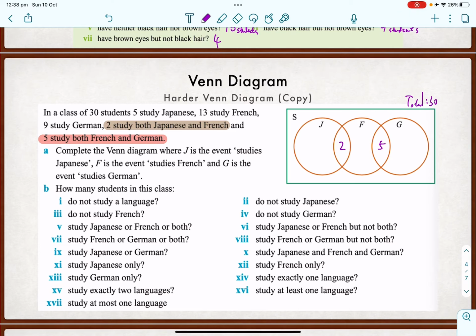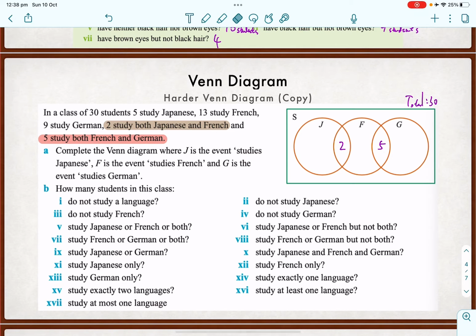Okay, it's really interesting here because it didn't give you any information about studying both Japanese and German. But I guess they are mutually exclusive, like no one studies both. They could be really hard languages to study together. Anyway, once we have the overlap, it's a lot easier to work out the rest.